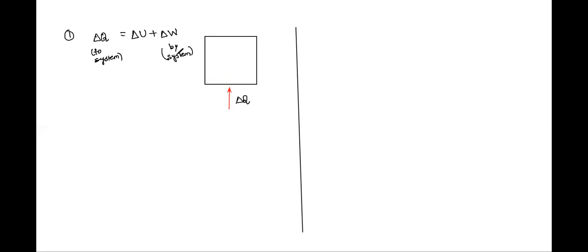Class, remember the quantities I have written here. Be it the increase in the internal energy, which I am denoting by an upward arrow, the work done by the system, or the heat given to the system, all of these three quantities are taken as positive. Please note it down. This is the sign convention that you follow.